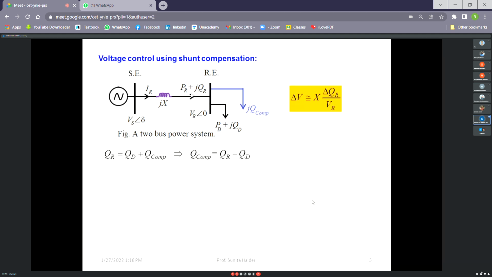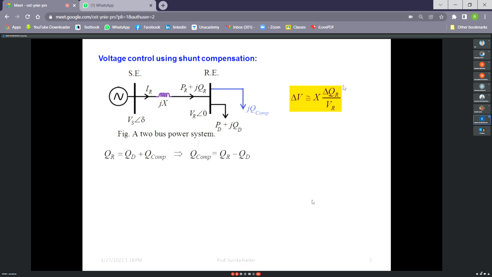So here, say the Q of the receiving end side power and the demand are not the same. Then we can connect a compensating device. I have not written capacitor here because it may be a different type. So we can connect a compensating device so that the algebraic sum of reactive power at the receiving end should be equal to the reactive power received from the transmission line side. Why is it required? To maintain the same voltage drop even with the change in load at the receiving end. So if we make that power balance, QR is equal to QD plus QCOM, right?